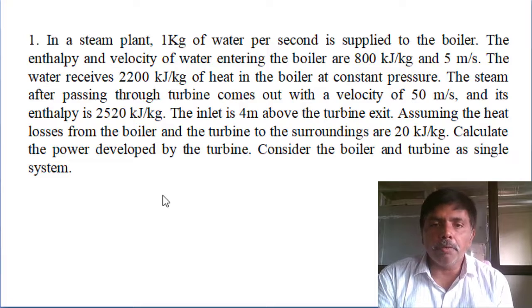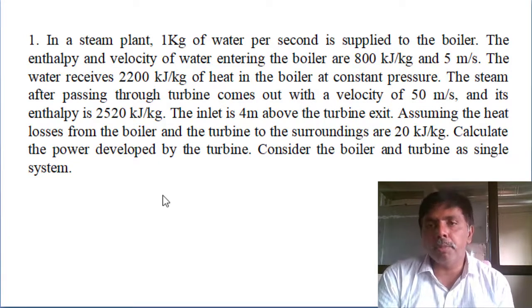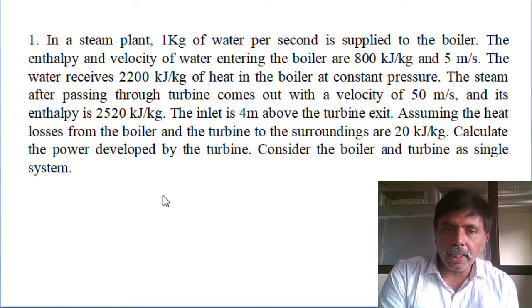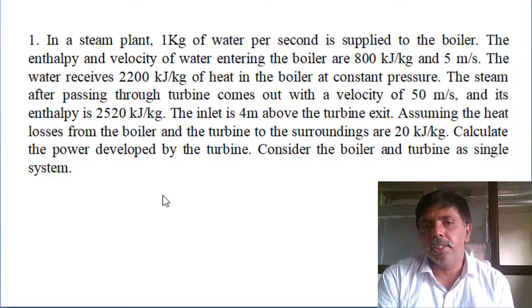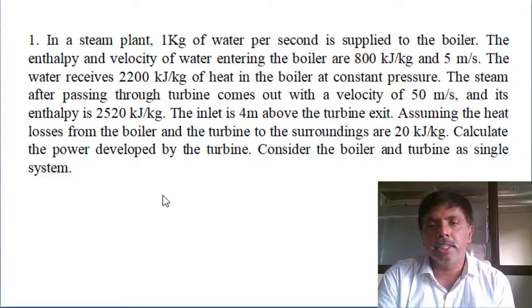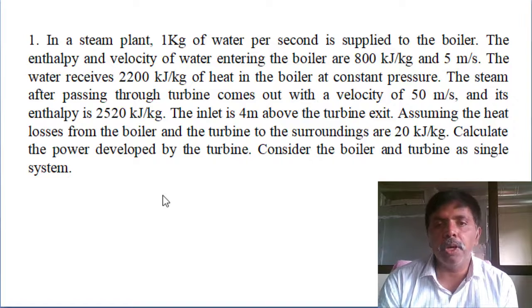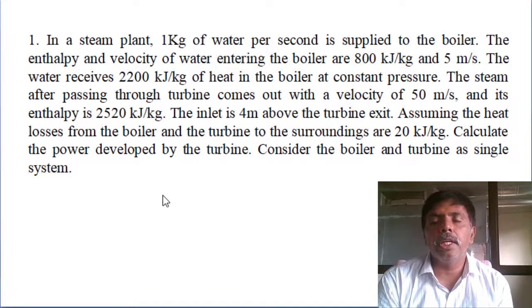The steam, after passing through the turbine, comes out with a velocity of 50 meters per second and its enthalpy is 2520 kilojoules per kg. The inlet is 4 meters above the turbine exit. Assume the heat loss from the boiler and turbine to the surroundings is 20 kilojoules per kg. Calculate the power developed by the turbine.